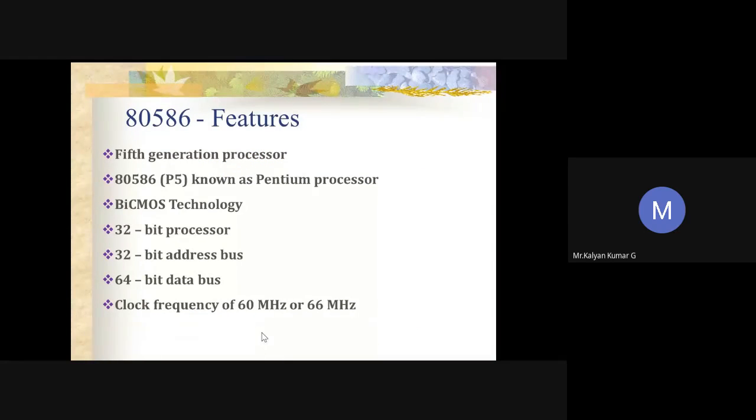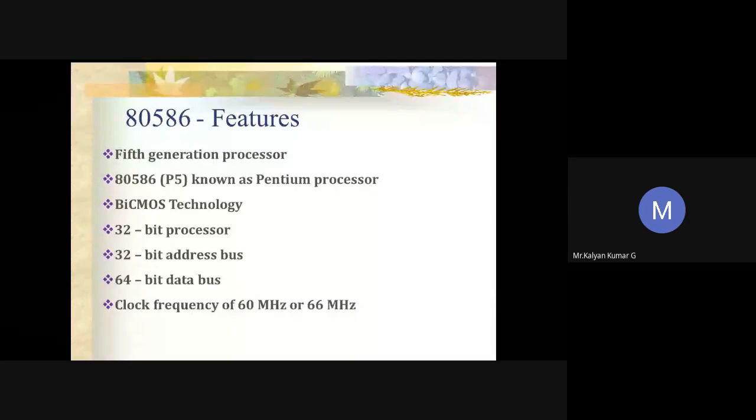So 80586. What do you mean by 805? Any idea? Do you have a rough idea? 80586 processor. So what processors have we discussed so far? Starting from 8086, 80186, 286, 386 until the 486 processor, which was developed in 1989. All these processors come under the fourth generation category. And starting from 80586, these processors come under the fifth generation.